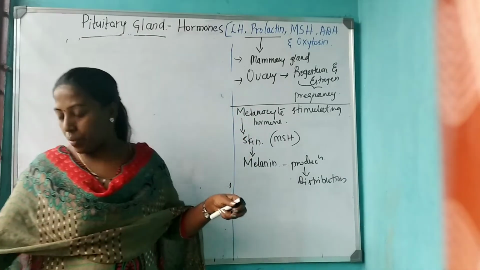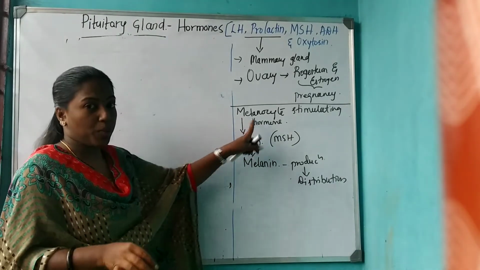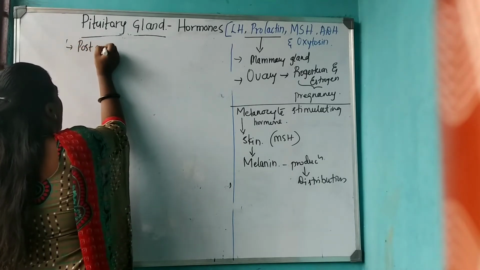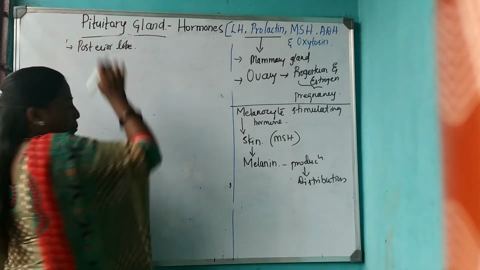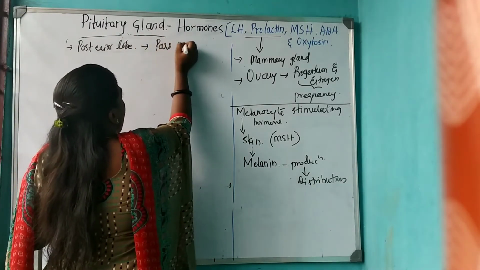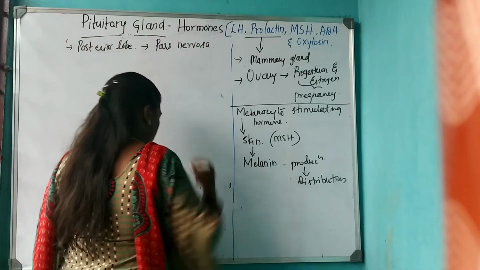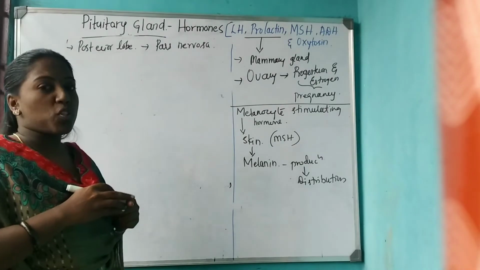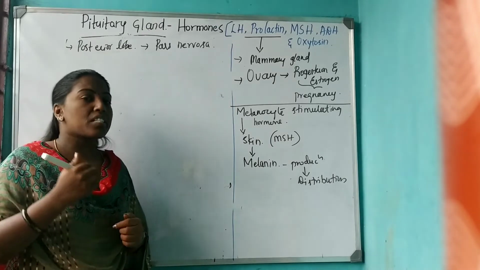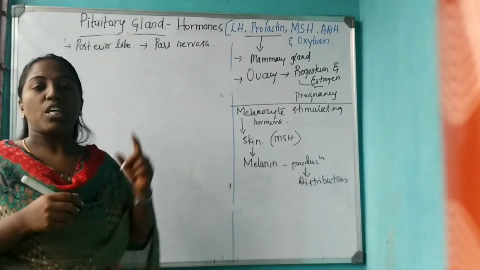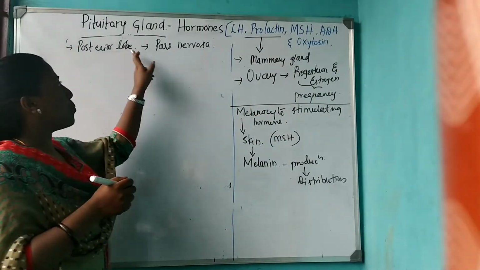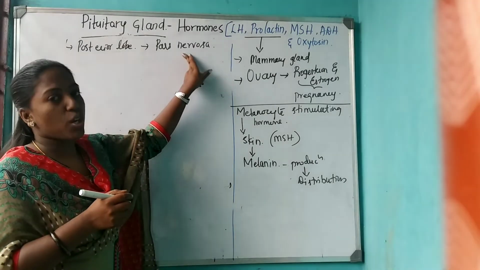And one more point. MSH is released from the intermediate lobe of the pituitary. Remember. Now we are going to discuss the hormones produced by the posterior lobe of the pituitary. It has only one region, that is pars nervosa. You should remember that the posterior lobe will not produce any hormone, it will just store the hormones. Then where are ADH and oxytocin produced? They are produced in the hypothalamus, but stored in the posterior lobe of the pituitary, in the pars nervosa region.